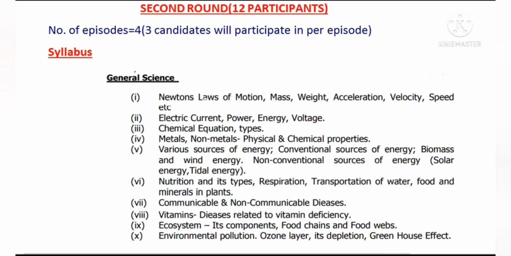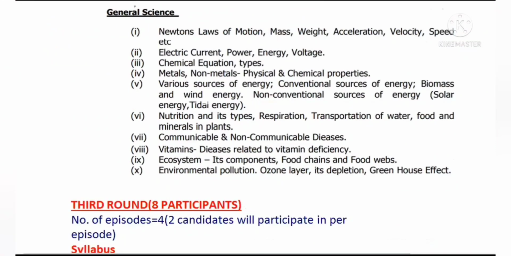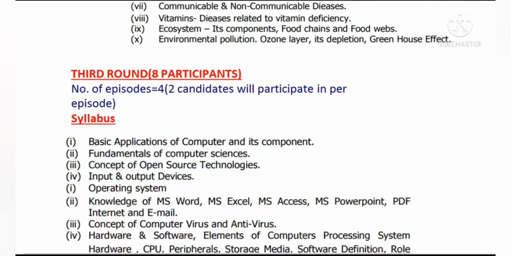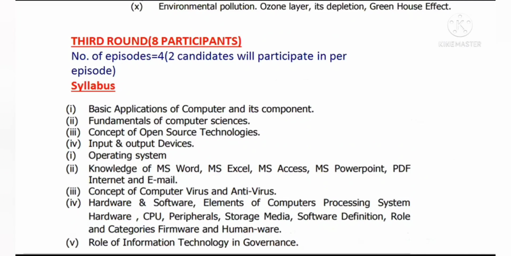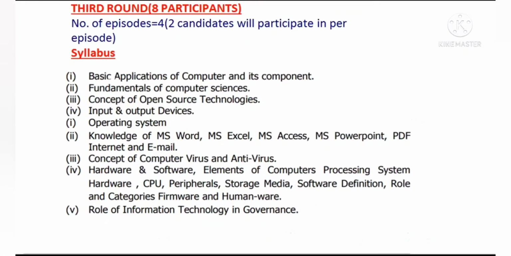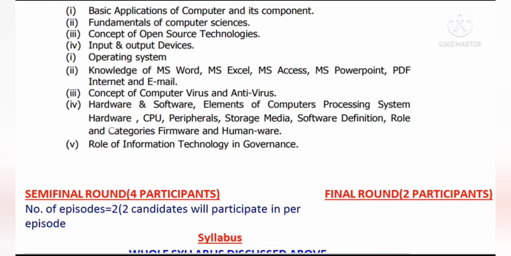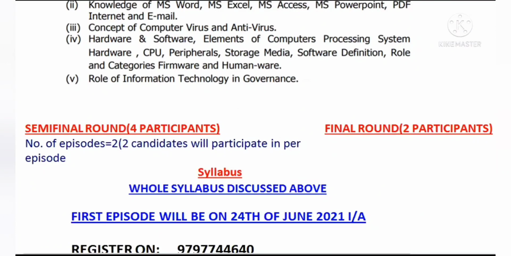So you have to prepare this portion for round 2, and then it will be round 3, and there will be 8 participants in this round, and the number of episodes will be 4, and 2 candidates will participate per episode. The syllabus for the same is the computer portion of JKSSB FAA. You can take the screenshot of the same. And then it will be the semi-final round and final round.